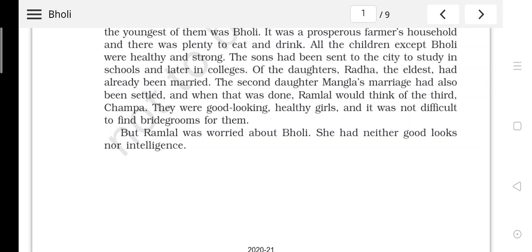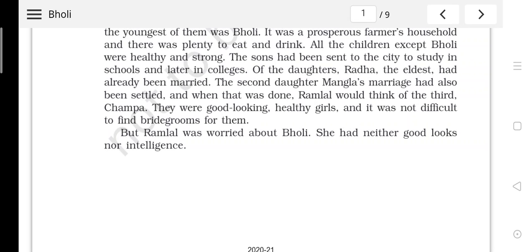One of the daughters of Ramlal, the eldest one, Radha, is already married. He has fixed the marriage of Mangala also. And the third daughter, Champa, will get married when he becomes free from Mangala's marriage. And it was easy for him to find the bridegrooms for all the other girls. But he was really worried about the youngest one.